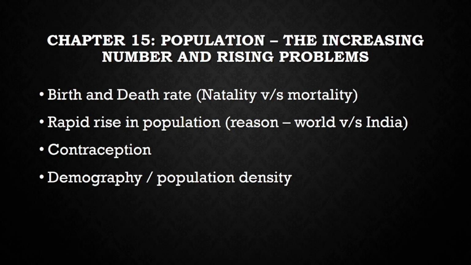Then what are the reasons for the rapid rise of population in the world? Industrial revolution, new discoveries in the medical science field, then agriculture, that is tool making revolution, agricultural revolution, scientific and industrial revolution. You can write all these as a reason for the rapid rise in population in the world. For the rapid rise of population in our country, it is basically illiteracy, traditional beliefs, mortality rate also you can write, but it will be better if you write desire for the male child, illiteracy, religious and the social customs, economic reasons, this would be a better answer.